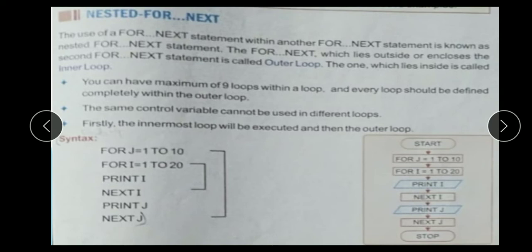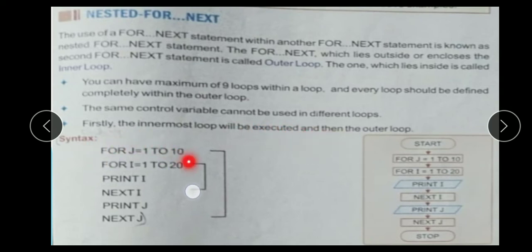Here you can understand, you can have a maximum of 9 loops within a loop. Means you can use nested statements, but you can move only 9 times within a loop, and every loop should be defined completely within the outer loop. This one is the outer loop, this one is the inner loop. The same control variable cannot be used in different loops. Firstly, the innermost loop will be executed and then the outer loop.